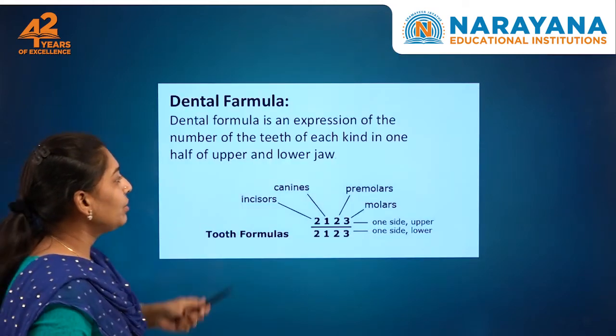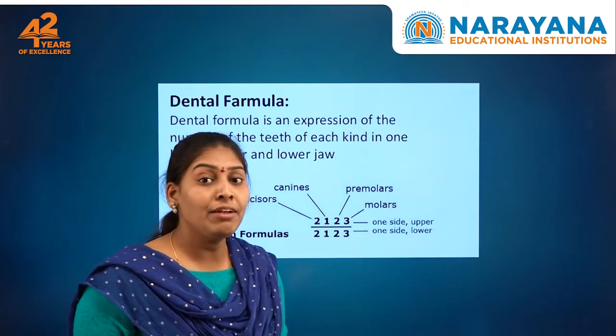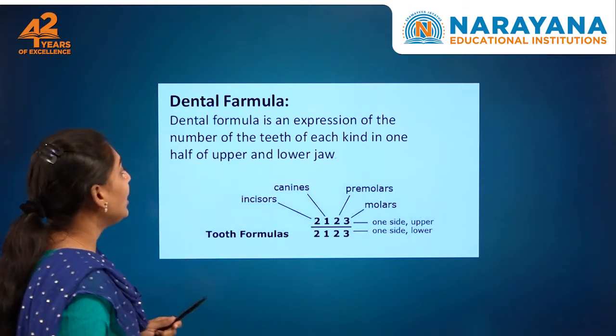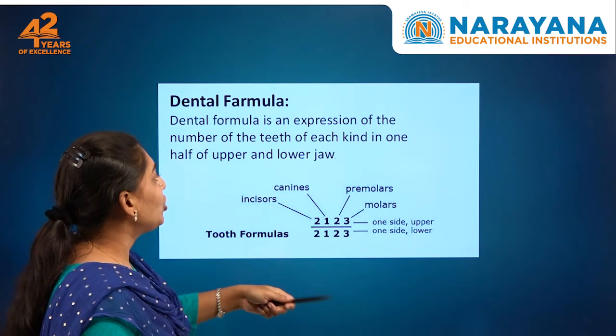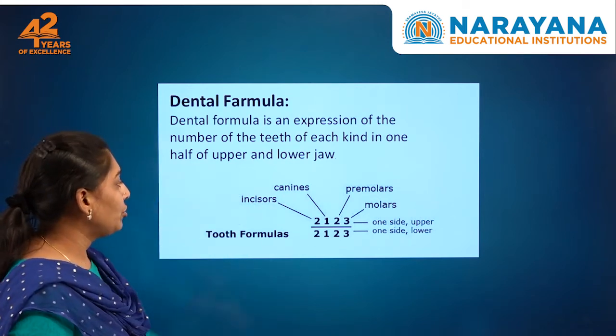So let's see what is meant by a dental formula. A dental formula is an expression of the number of teeth of each kind in the upper and lower jaw.